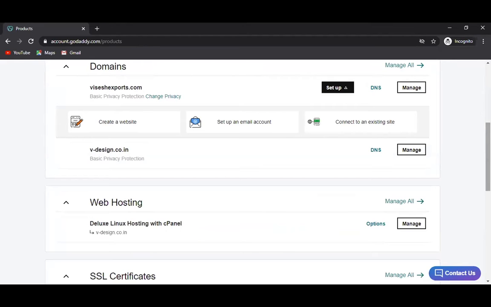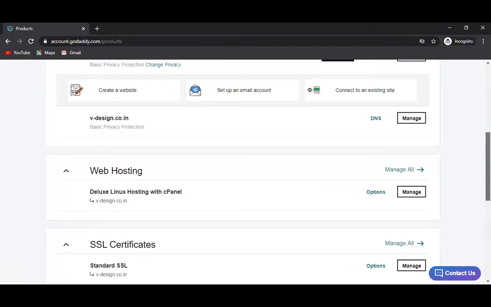Is it required? Yes, you have Deluxe web hosting. You can have multiple websites on this. Web hosting means you have a Deluxe cPanel web hosting. If you have the access of cPanel, that means you have the access of admin. If you have Deluxe Linux hosting with cPanel, that means you can manage whatever you want on your server. And the third product is SSL security.